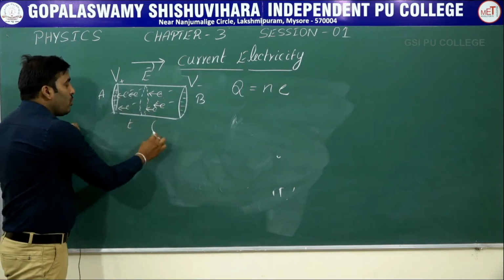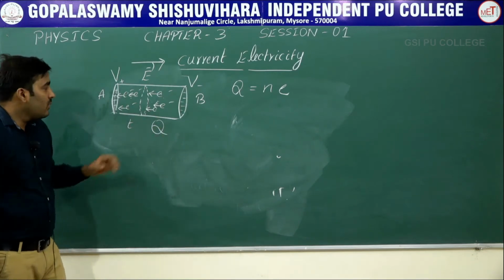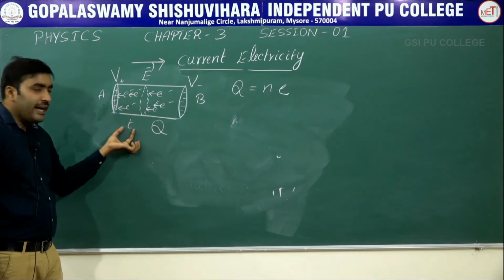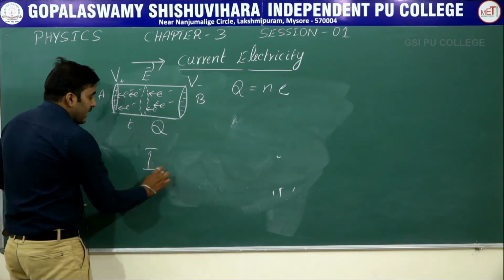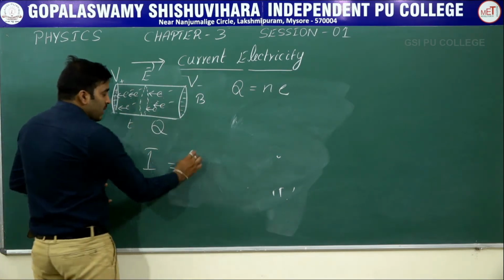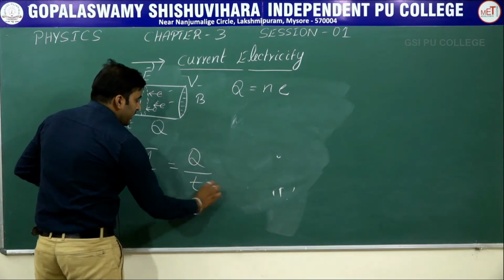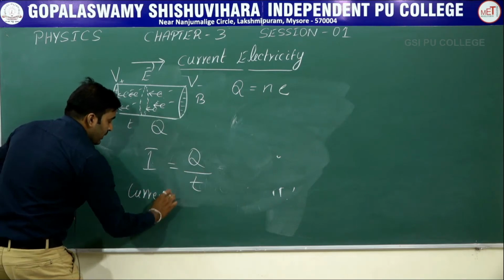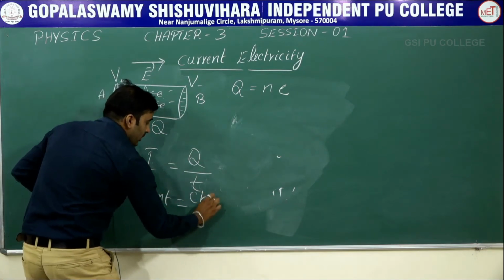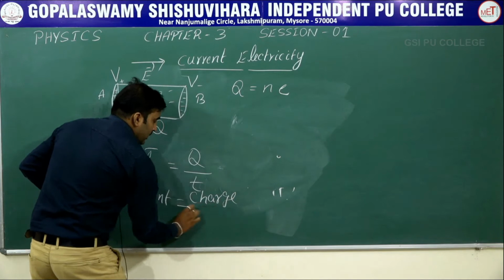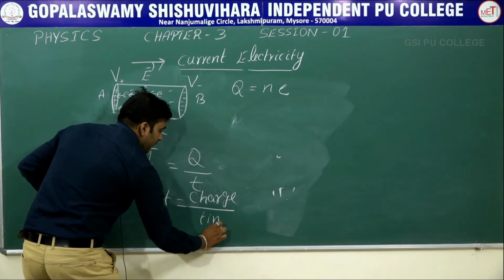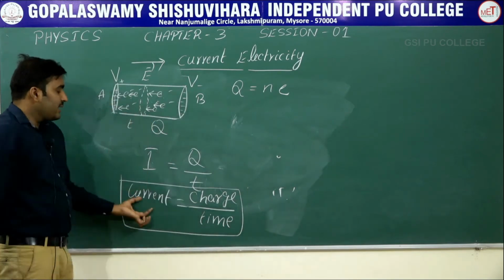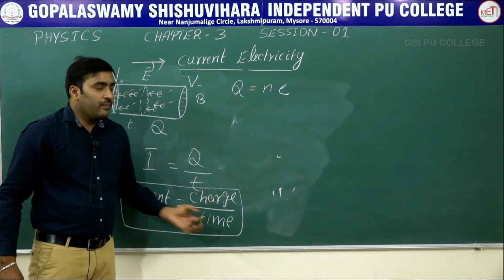If q amount of charge is crossing this cross section in time t, we can write the electric current I as q divided by t. That is, current is equal to charge divided by time. This is the equation for current.